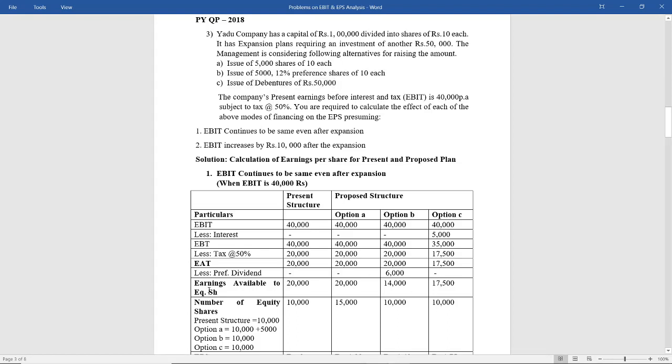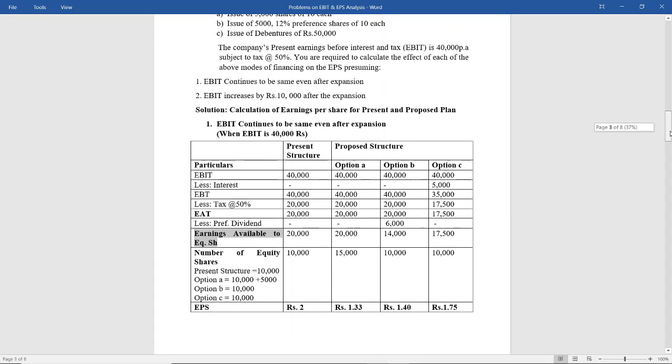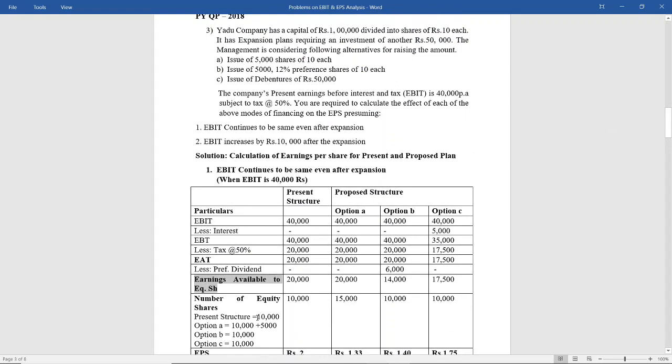You get earnings available to equity shareholders. So 20,000, 20,000, 14,000 and 17,500. Earnings available to equity shareholders is nothing but EAT less preference dividend. Then number of equity shares. In present structure, number of equity shares is 10,000. For option A it is 10,000 plus 5,000.